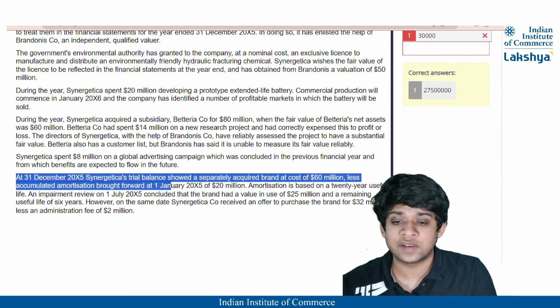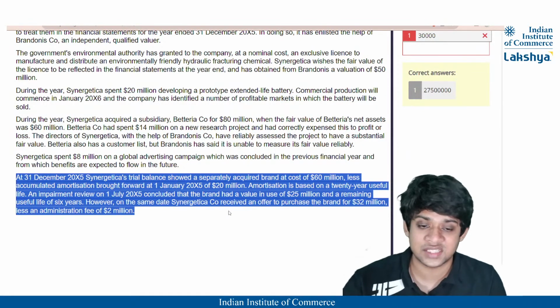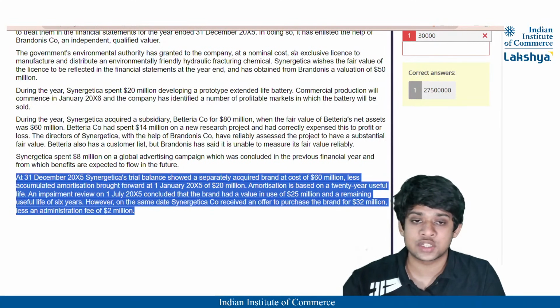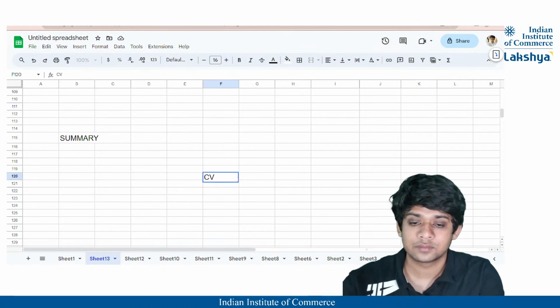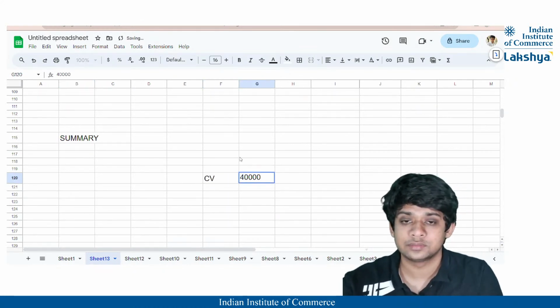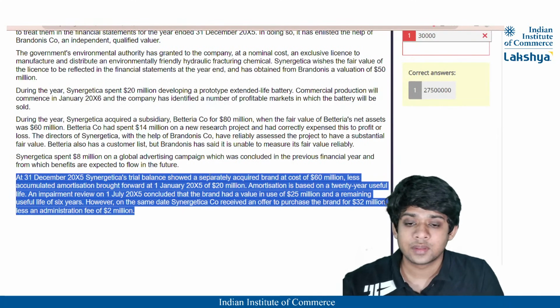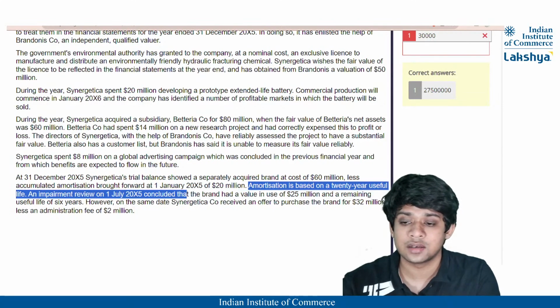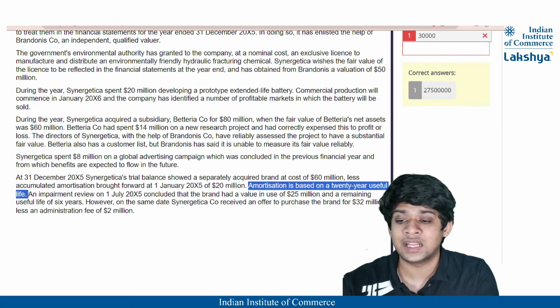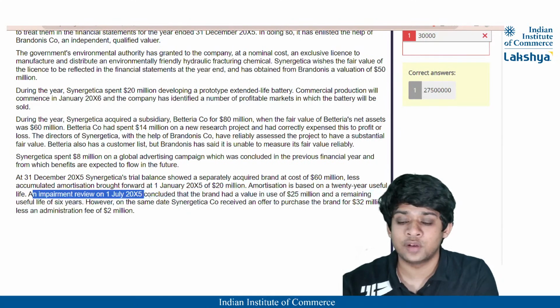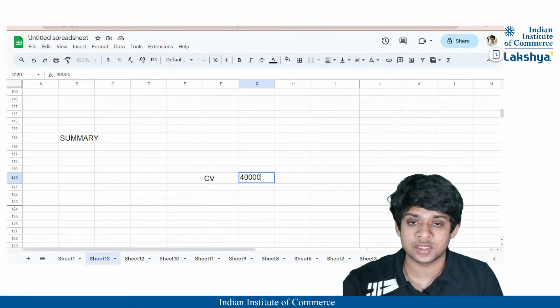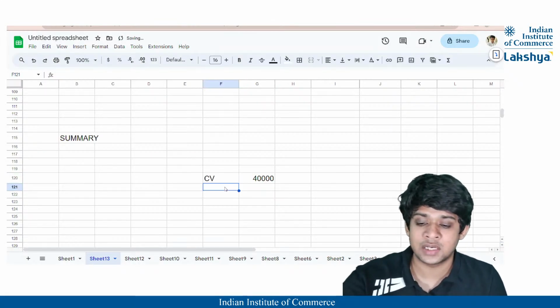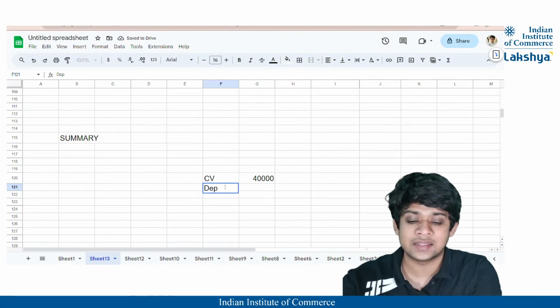At 31st December 2005, Synergetica's trial balance showed a brand value of 60 million, less the accumulated amortization of 20 million, right? So that means the carrying value of it is going to be 40,000, right? Then on that date, the amortization was there, which was based on a 20-year useful life, right? So the depreciation shall be charged for 20 years, correct? An impairment review on 1st July 2005 concluded that the brand had a value in use of $25 million, right? So that means firstly we have to depreciate it to identify the carrying value at that date, right?